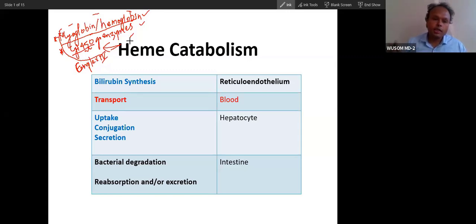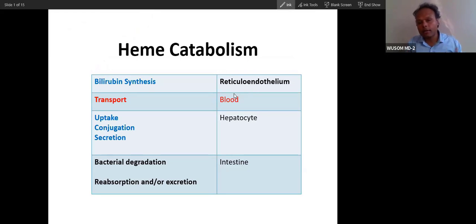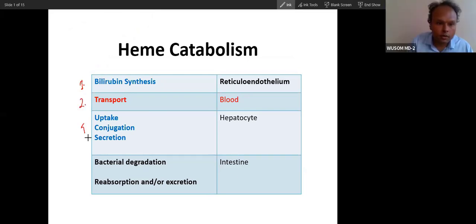So let's start with heme catabolism. This heme that is present has to be catabolized and resynthesized. Synthesis of heme we have done in MD1. This is catabolism of heme. Heme breaks and heme is synthesized. So today we will talk about heme catabolism. Any question? Heme catabolism occurs in 4 stages. Can you see?